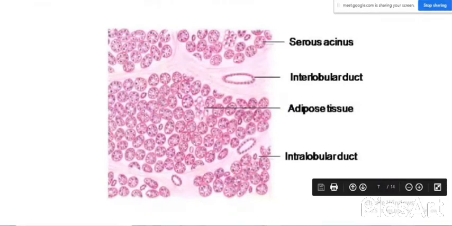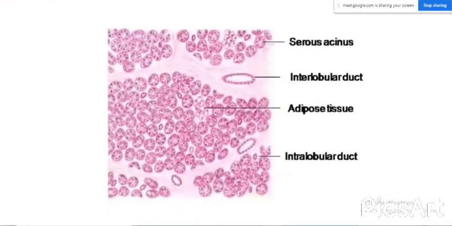These small rounded structures represent the cut section of acini or alveoli. Acini and alveoli are the same thing, with different terms we are using. The alveoli or acini can be seen as a structure presenting itself with a small lumen at the center. Can you see my cursor moving? Yes, ma'am. Okay, so at the center you can see a small lumen.